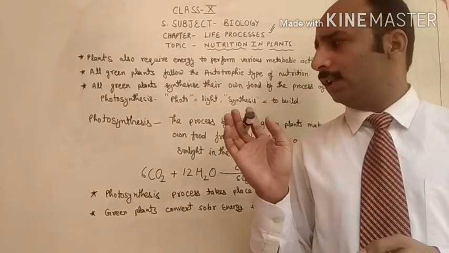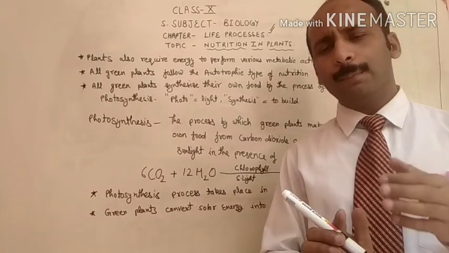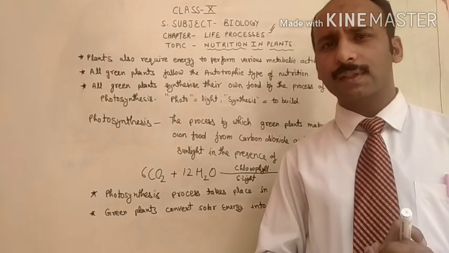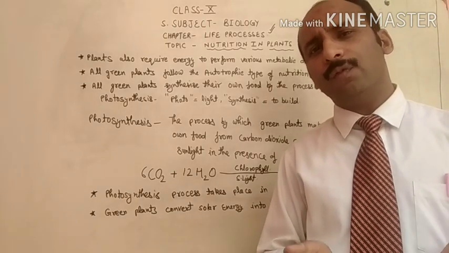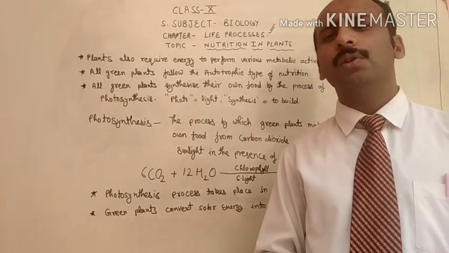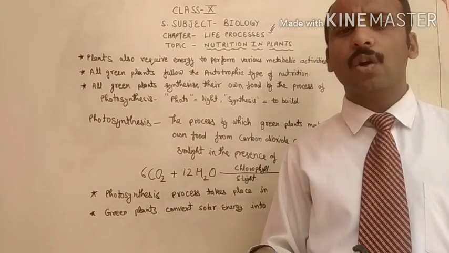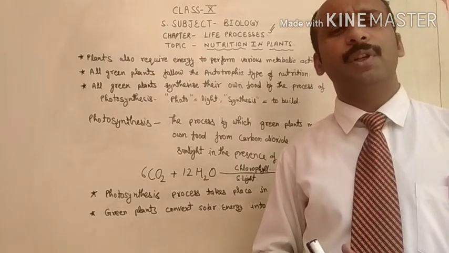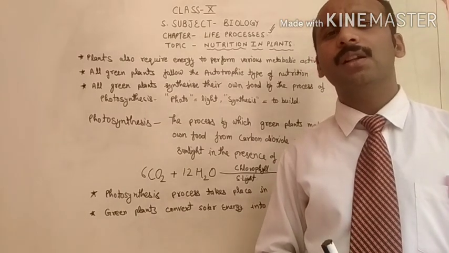For example, in the coming topics we will discuss that photosynthesis takes place in the leaves, and plants absorb water from the soil with the help of roots. So if you pour 10 buckets of water on the upper side of the plant, that water is useless, because plants absorb water from the soil through their roots.